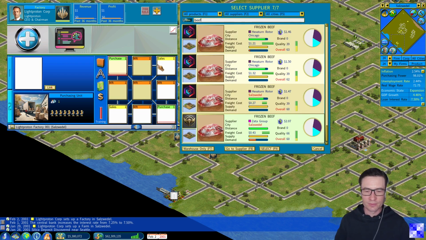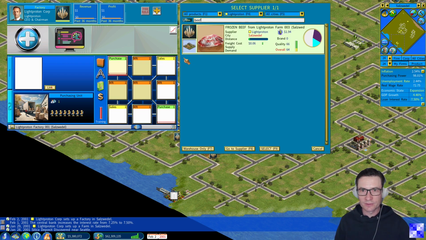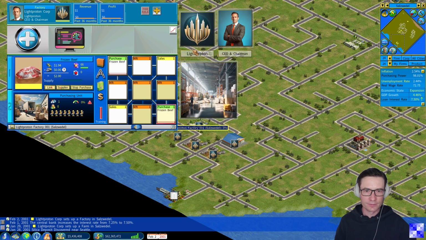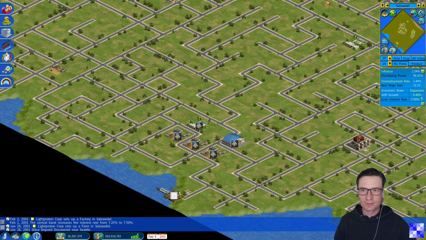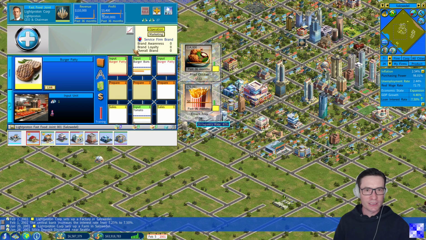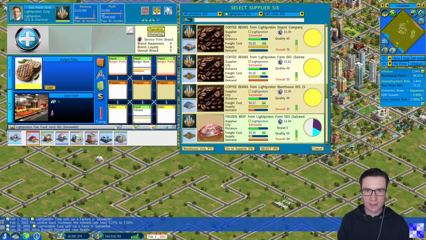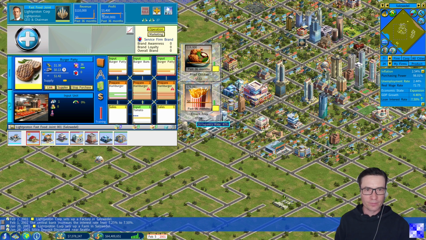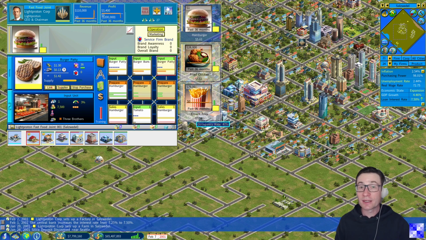Purchase beef from ourselves. Now producing burger patties. There they are. And going back to the fast food joint, also linking to the burger patty from the factory. And that's it. Now we can also prepare and sell hamburgers.